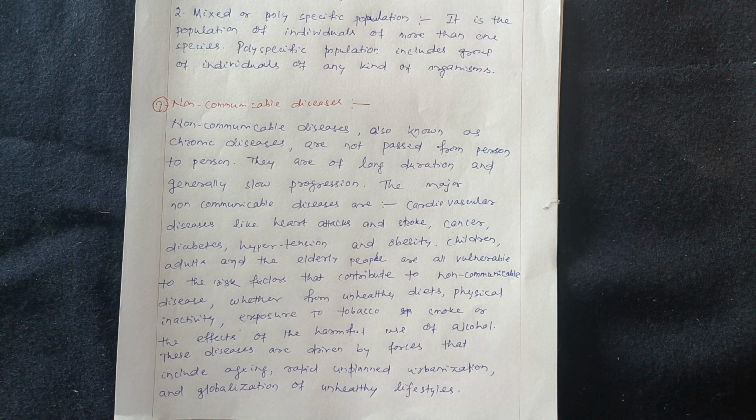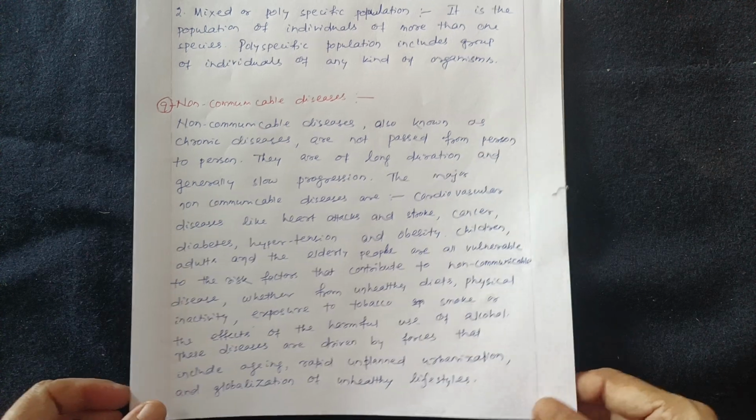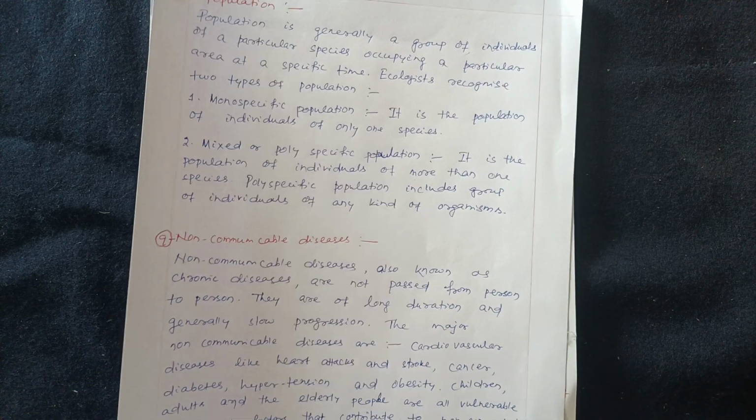Children, adults, and elderly people are all vulnerable to the risk factors that contribute to non-communicable diseases, whether from unhealthy diets, physical inactivity, exposure to tobacco smoke, or the harmful use of alcohol. These diseases are driven by forces that include aging, rapid unplanned urbanization, and globalization of unhealthy lifestyles. This is about non-communicable diseases.